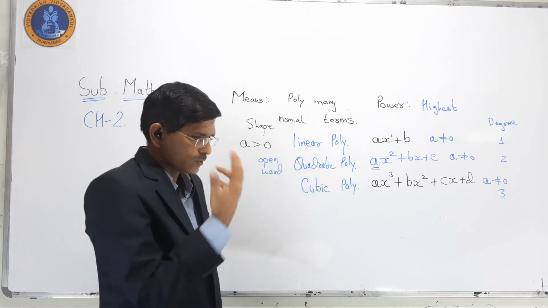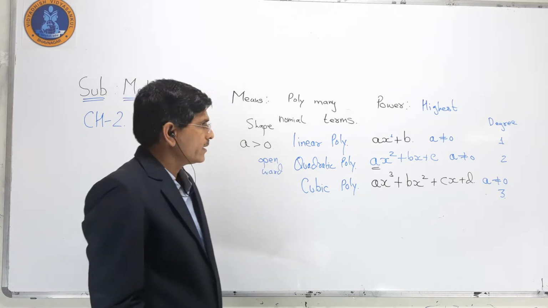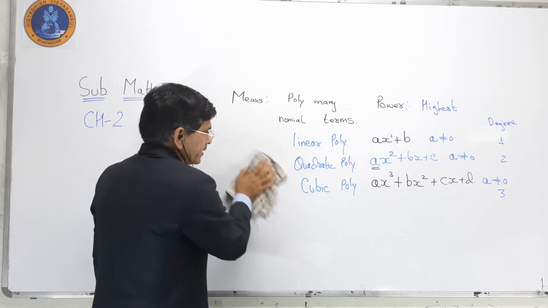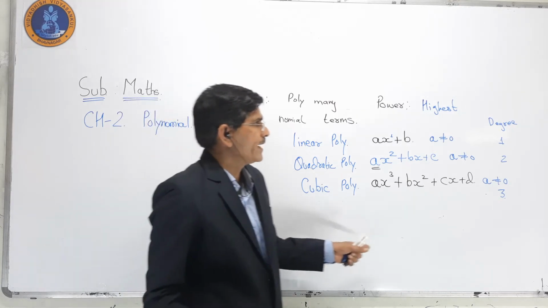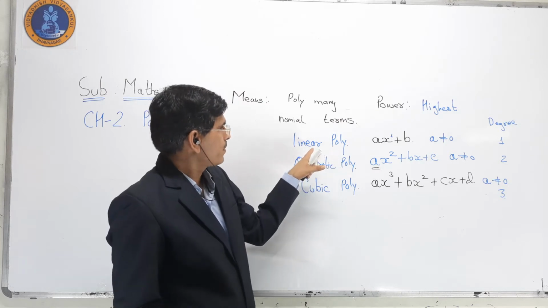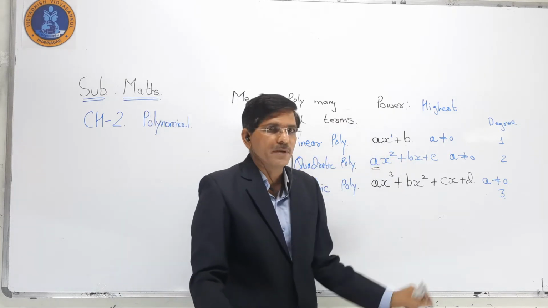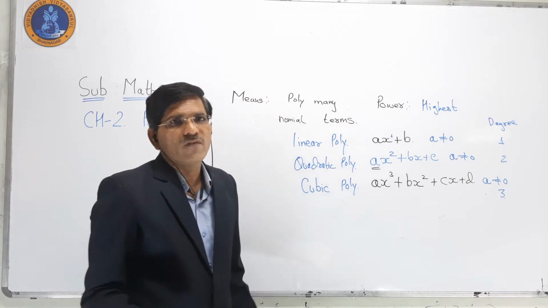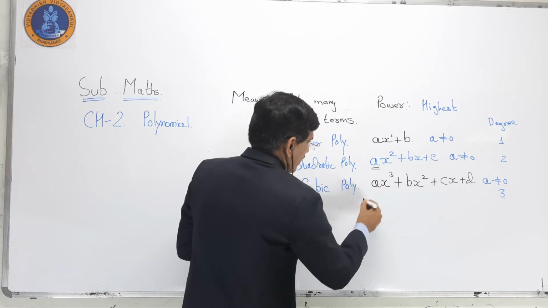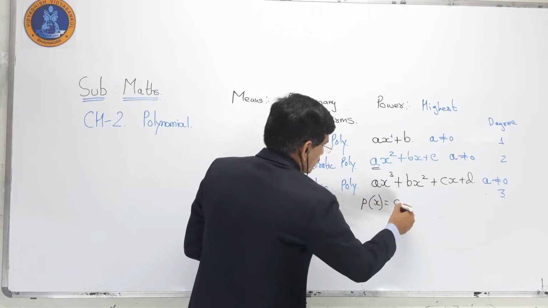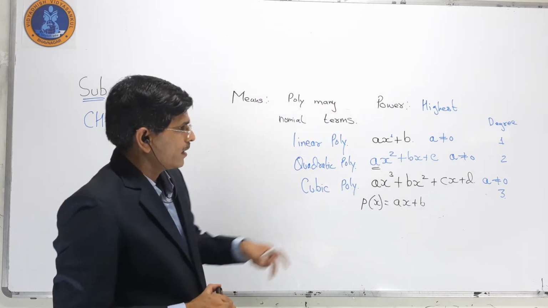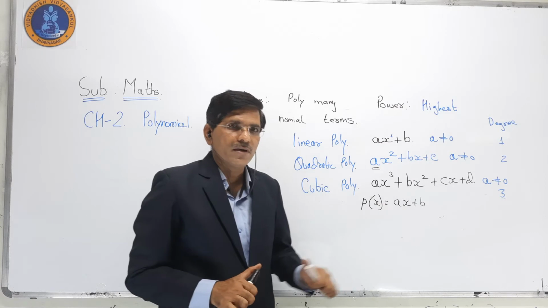For linear it is too much easy, and for quadratic it has 2 zeros, and for cubic it has 3 zeros. So if you see properly, linear polynomial ax plus b. Someone may ask how we can find out the zeros. It is too much easy. P of x is equal to ax plus b.